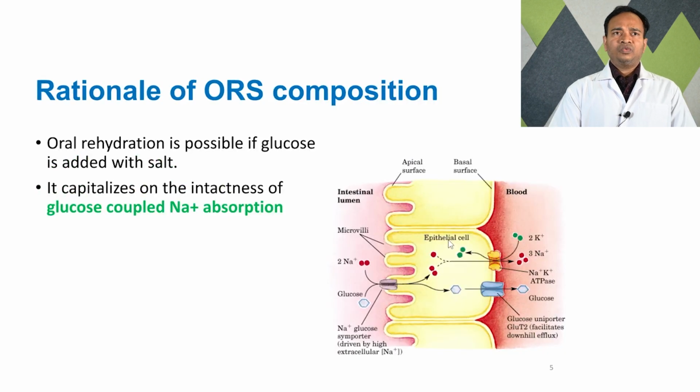What is the rationale of ORS composition? Oral rehydration is possible if glucose is added with salt. It capitalizes on the intactness of glucose coupled sodium absorption. Because if we give glucose in oral rehydration solutions, it causes absorption of sodium also. So this is the rationale of giving glucose with sodium.